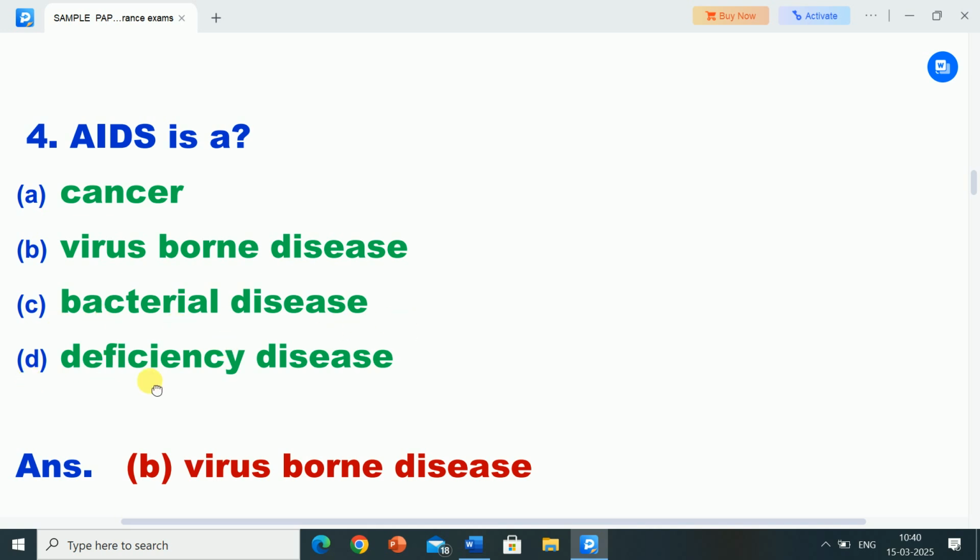Question number 4 is, AIDS is a? Options are A. cancer, B. virus borne disease, option C. bacterial disease, option D. deficiency disease. Correct answer is option B, virus borne disease. AIDS is a virus borne disease.